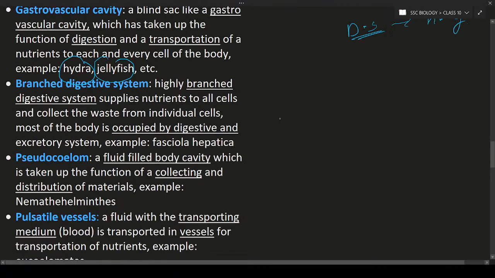So next is the branched digestive system. Okay, what is branched digestive system? Branched digestive means highly branched. The digestive system is very branched, and due to the presence of branching, what will happen? The surface area is increasing.